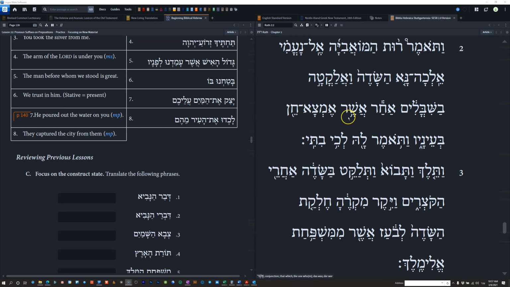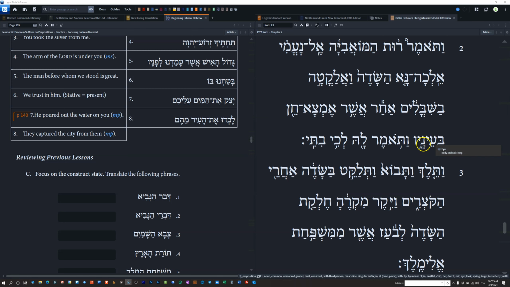Or behind, it really takes a lot of thought to bring this into good English. You might even drop whomever and say behind whichever person I find favor with, or behind the one with whom I find favor in his eyes. This is really not easy to translate into natural English.